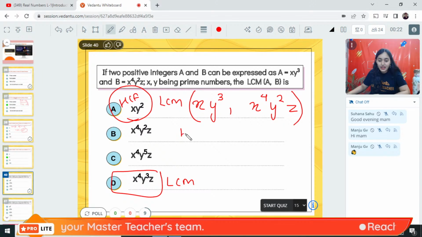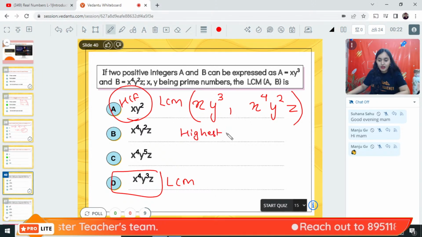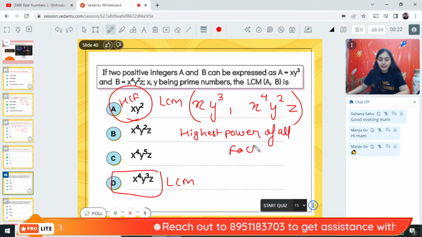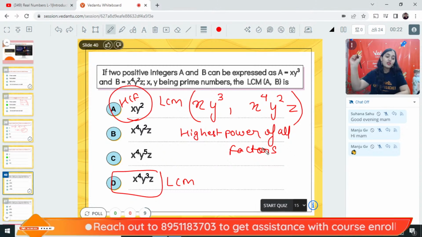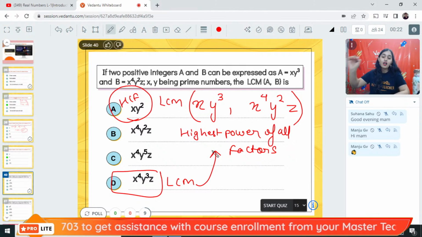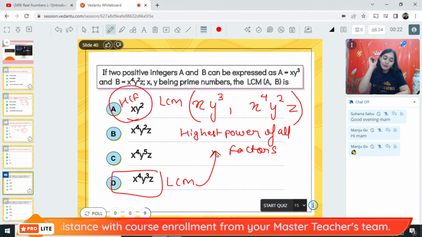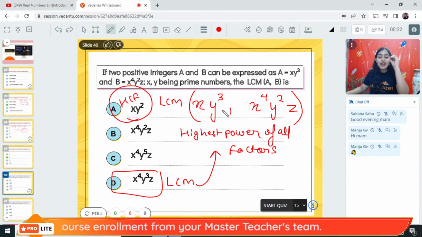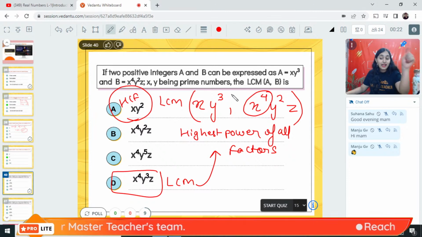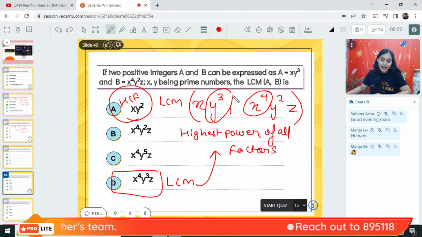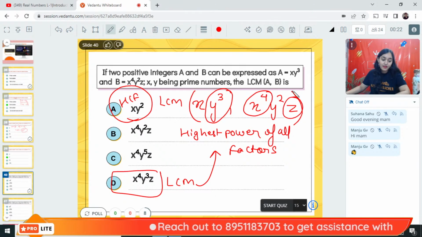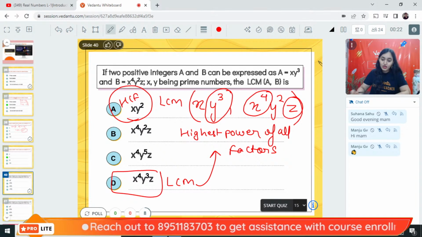What is the LCM? Highest power of all factors. Please note it down. जल्दी से एक नोट बना लो. LCM is highest power of all the factors. What is the highest power of x? Highest power of x is x to the power 4. What is the highest power of y? Highest power of y is y to the power 3. What is the highest power of z? Highest power of z is z to the power 1. Note it down, mark it in your notes.